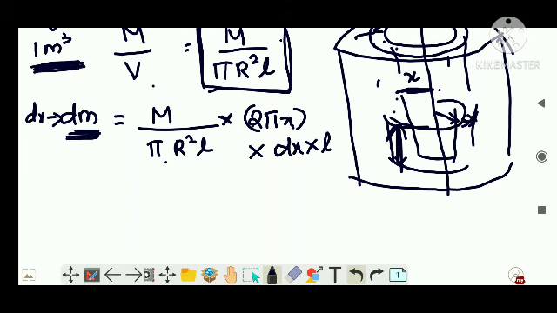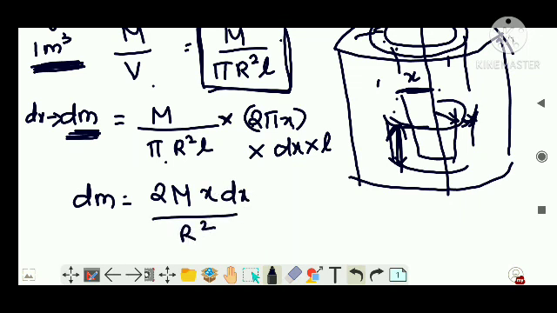Area into length. Now this dm mass, if the calculation goes through, is 2m into x into dx by r squared.